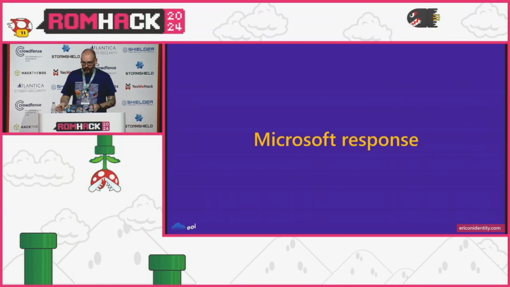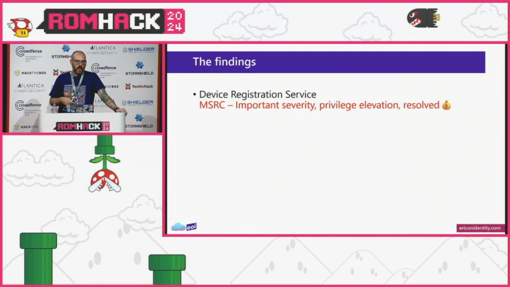Right, so the Microsoft response to this. I opened a case at the beginning of January, and a couple of weeks later, they came back to me and told me this is low severity. So I'm like, okay, well, let me paint out a bunch of attack paths for you, and we'll see what you think. And then in their sort of Microsoft ways, I don't hear anything for another month and a half, and then all of a sudden, I get an email that Device Registration Service was now Important severity for privilege elevation, but it was resolved.